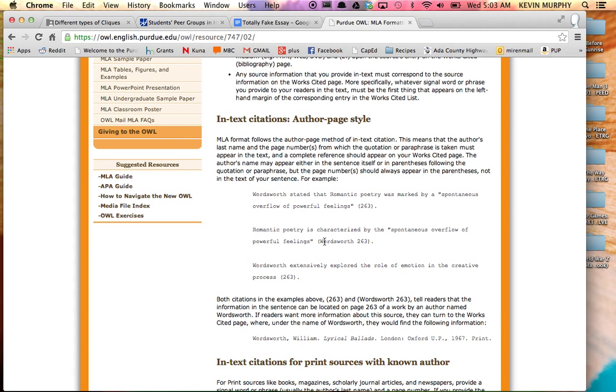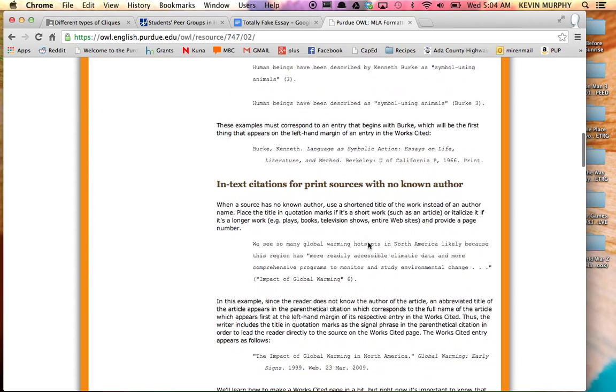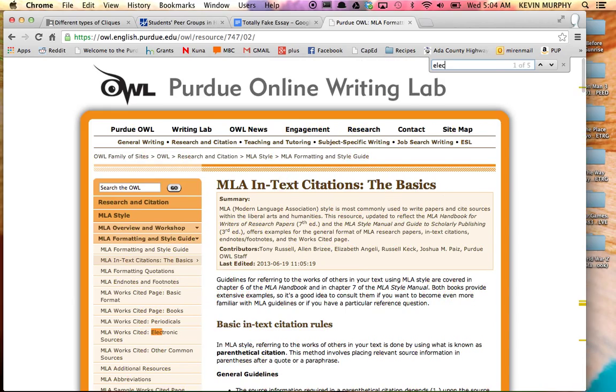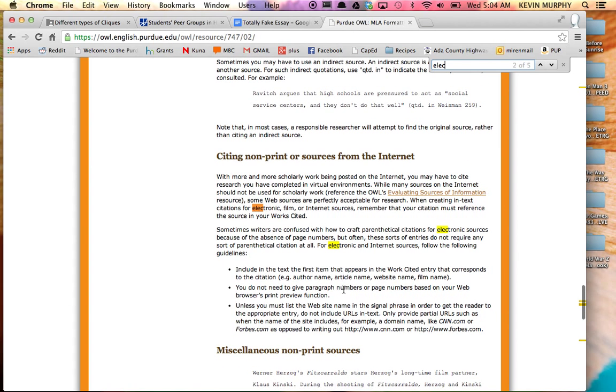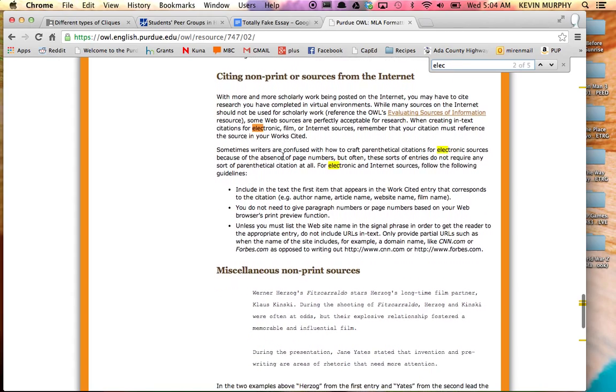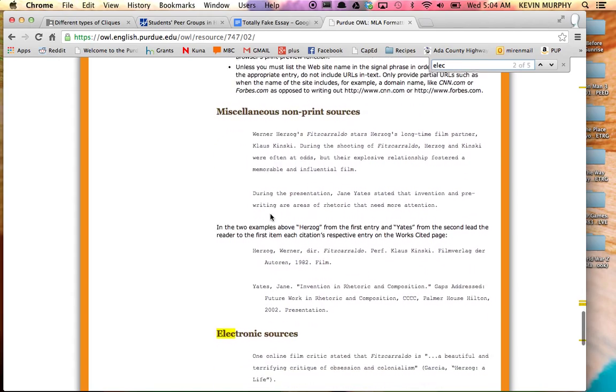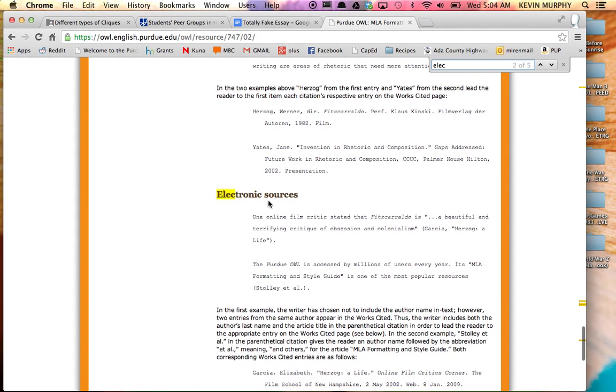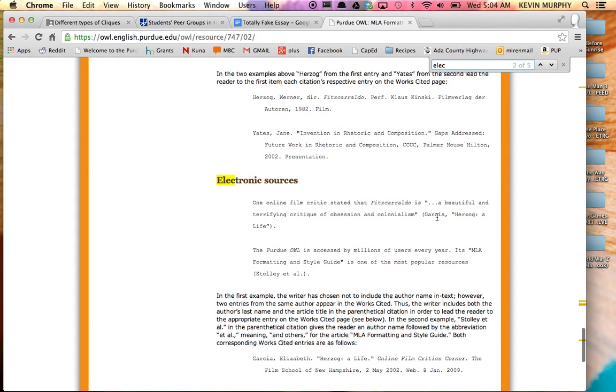So I need something that looks like maybe an author's name and a page number. But since I'm using an electronic source, it's a little bit different. Citing non-print or sources from the internet. How am I going to do that? Well, I need to put in this. Author's last name, and then the title of the article.